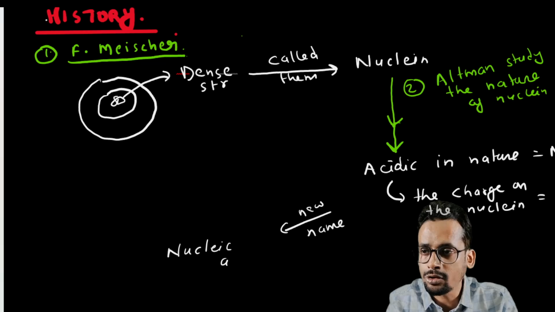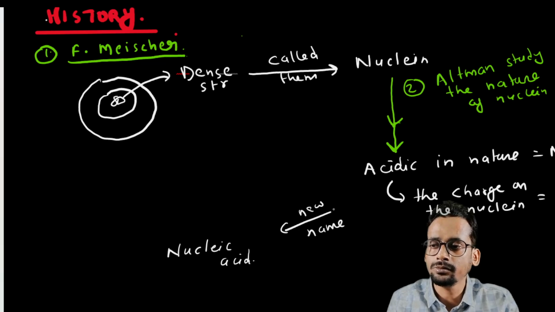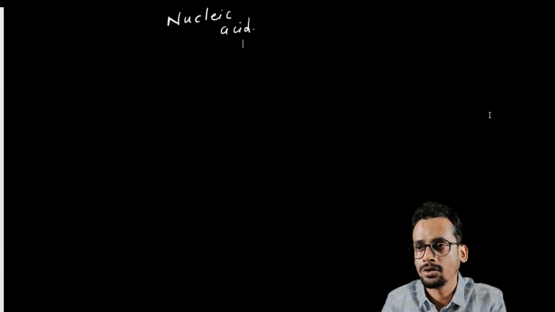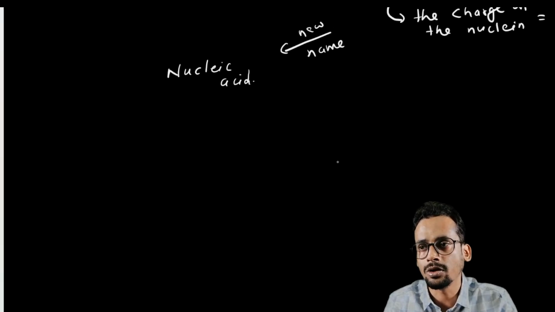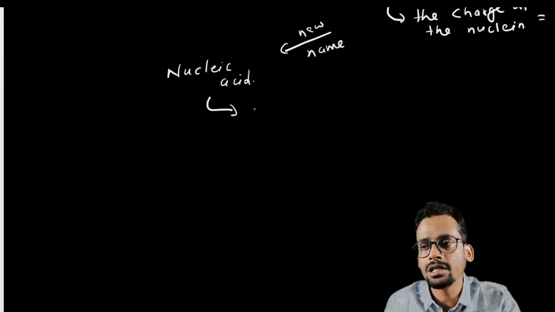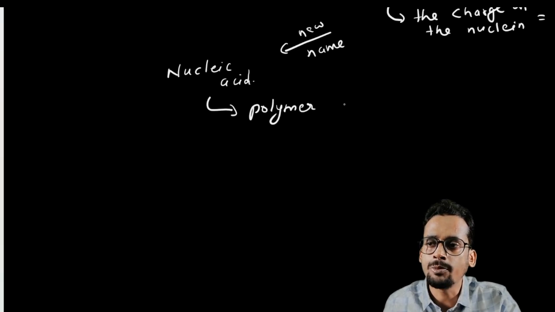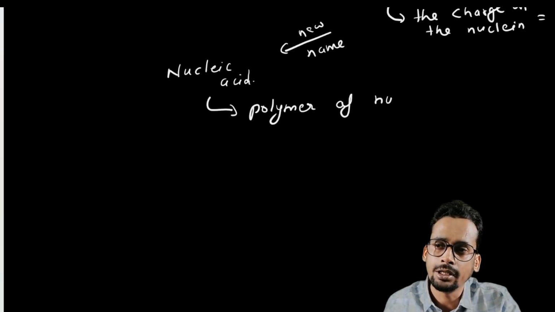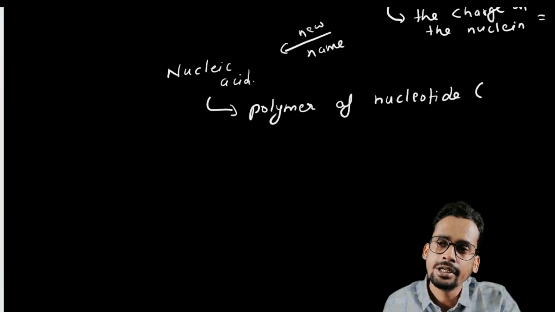Now we will talk about what is nucleic acid. So nucleic acid is nothing but a polymer. A polymer of what? The polymer of nucleotide. I will use NT, capital N, small t, to denote nucleotide.